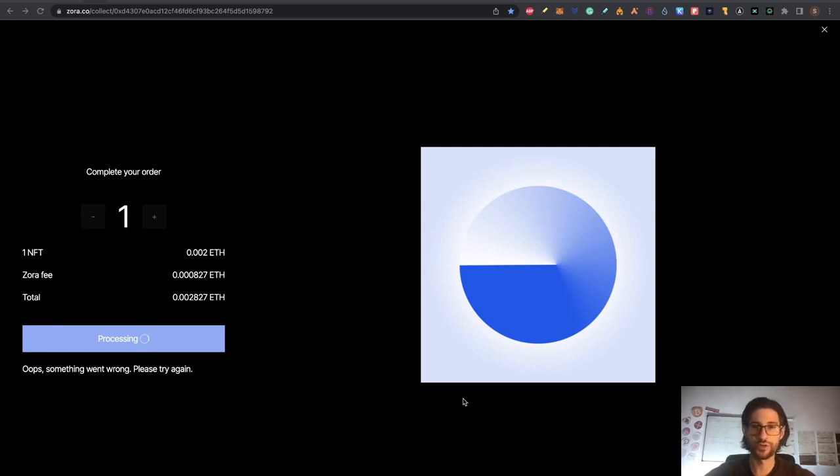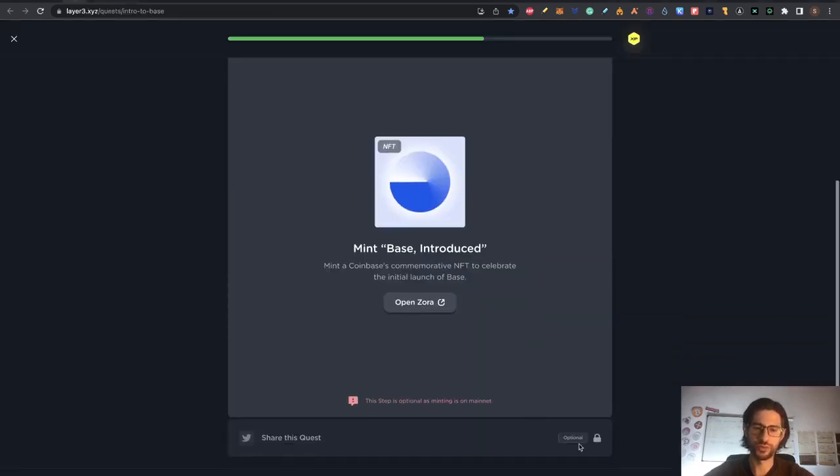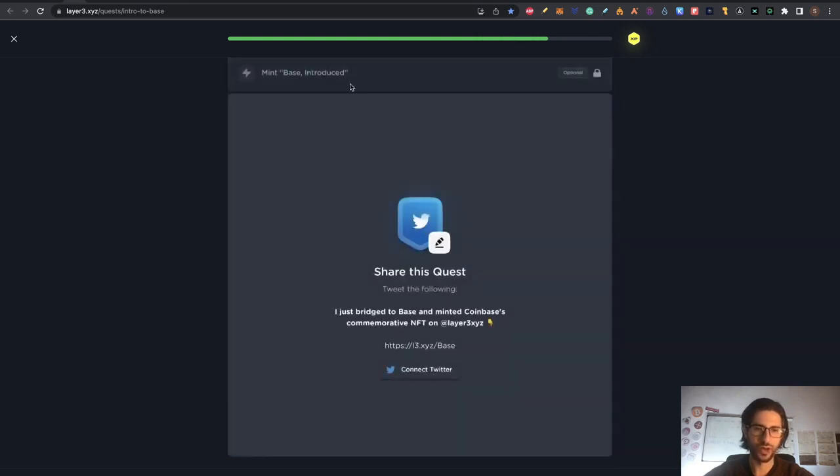So check your gas fees and put more to complete the transaction. So after you have the NFT, guys, you can click on verify. I will skip it for now. And now you can click on connect Twitter and send the Twitter. And click on verify and you're going to be done.